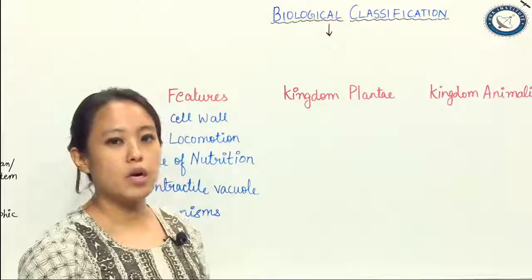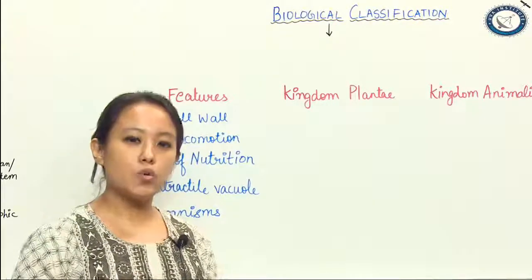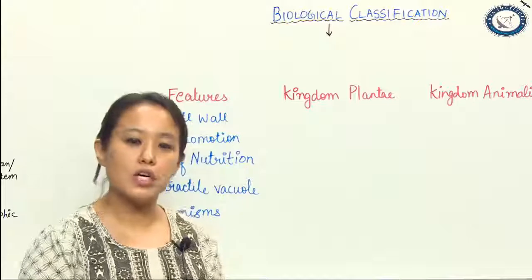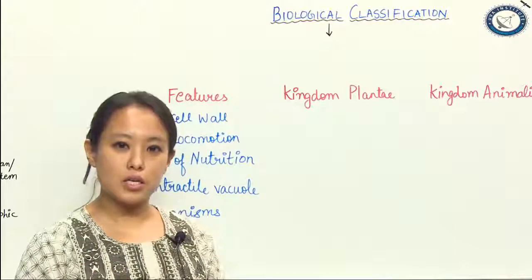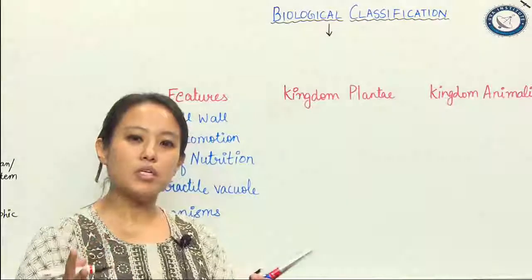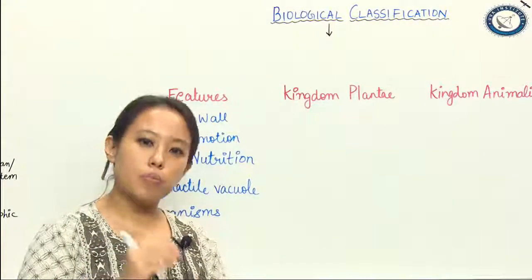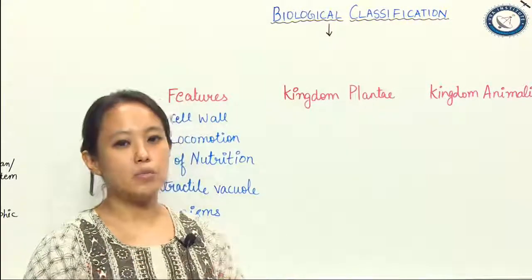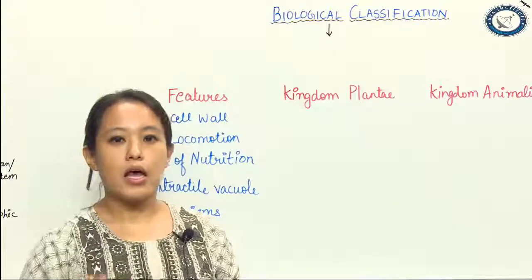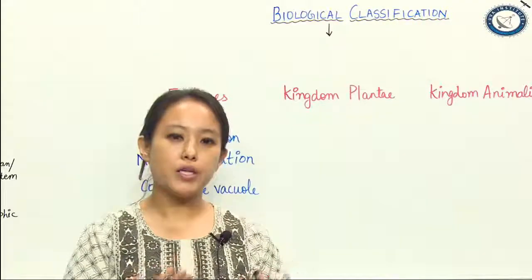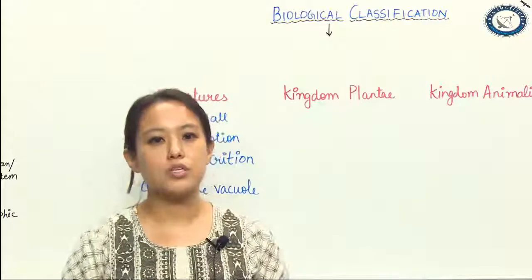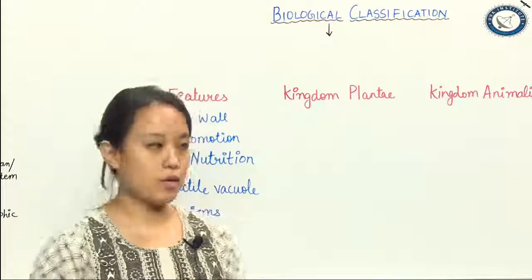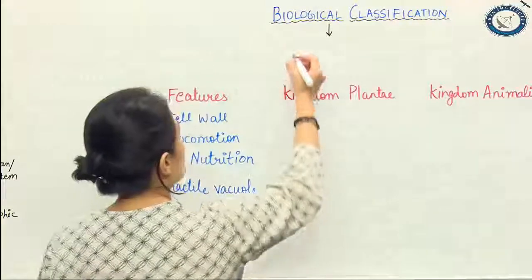Okay, agreed guys, when we are talking about biological classification, it was initially started by Aristotle. Aristotle was the first person, we have already done this in the taxonomy class, who said that organisms can be divided on the basis of the presence of RBC or the absence of RBC. He identified organisms on the basis of the absence and presence of RBC.